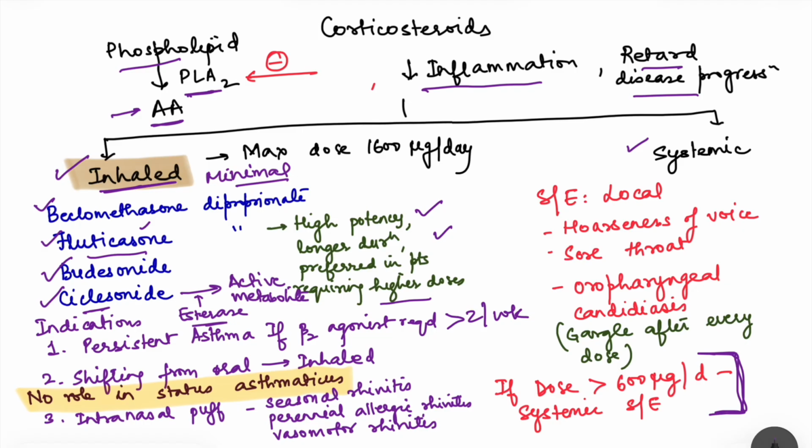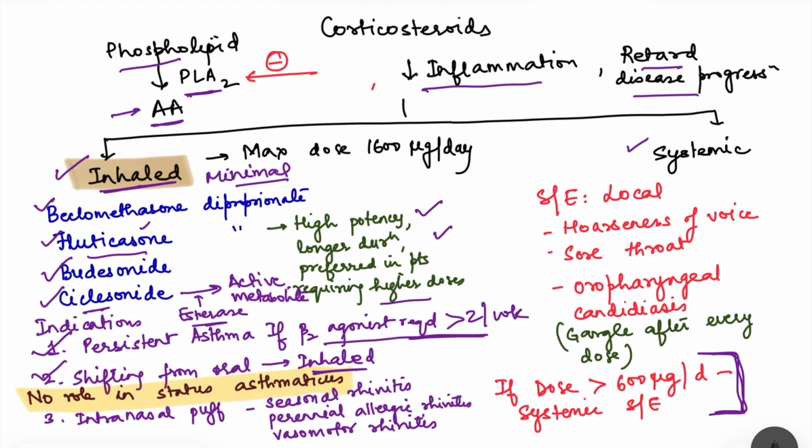So what are the indications for using inhaled corticosteroids? One, obviously, as I told, persistent asthma if beta-2 agonist requirement is more than twice per week. Then sometimes when the patient is given oral corticosteroids, suppose there is asthma which is not responding to inhaled corticosteroids and you have started oral corticosteroids, then after some time we will try to withdraw the oral corticosteroid and shift to inhaled corticosteroids.